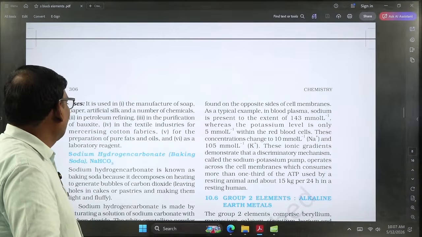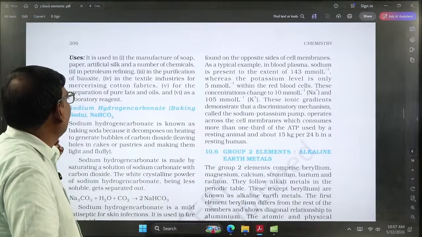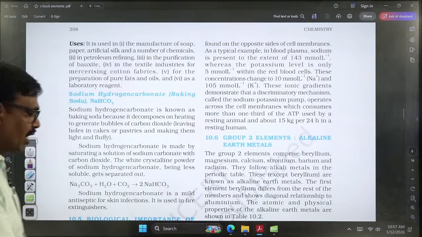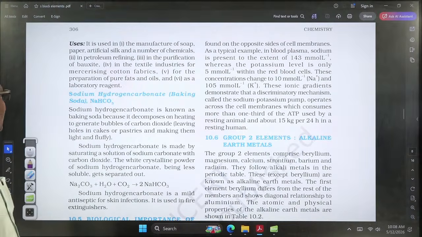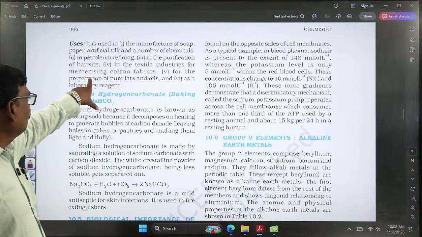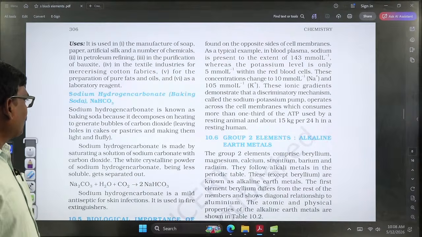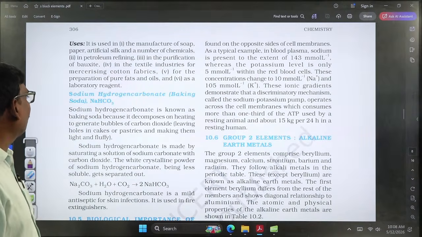And also the industrial uses: sodium hydroxide can be used mainly in chemicals and petroleum refining, in the purification of metals, especially the extraction of aluminum from bauxite, and in the textile industry for mercerizing of cotton fabrics, and in the preparation of pure fats and oils. In this way we can also use it as a laboratory reagent. So these are the simple uses of sodium hydroxide.